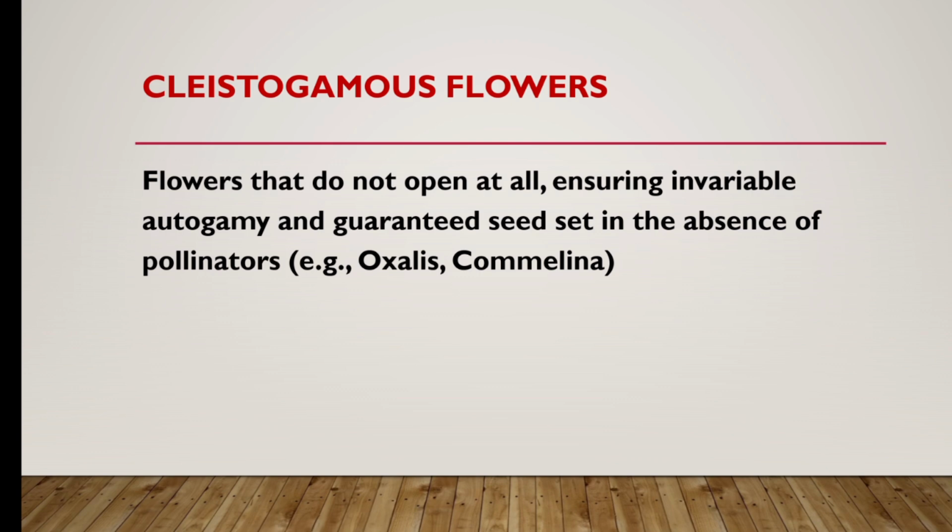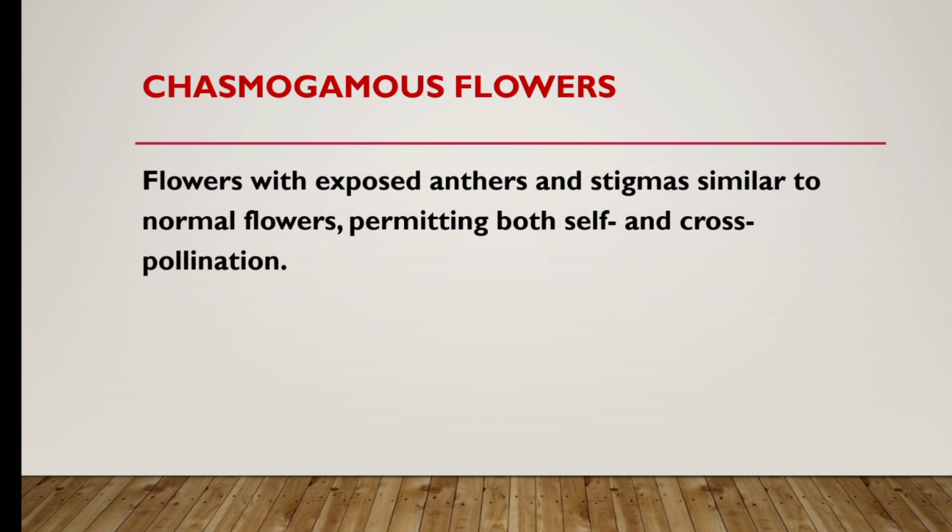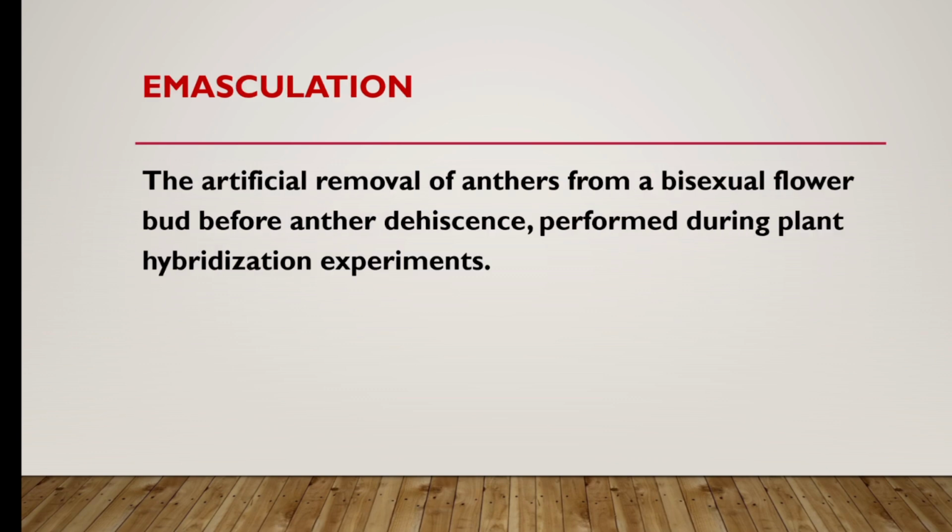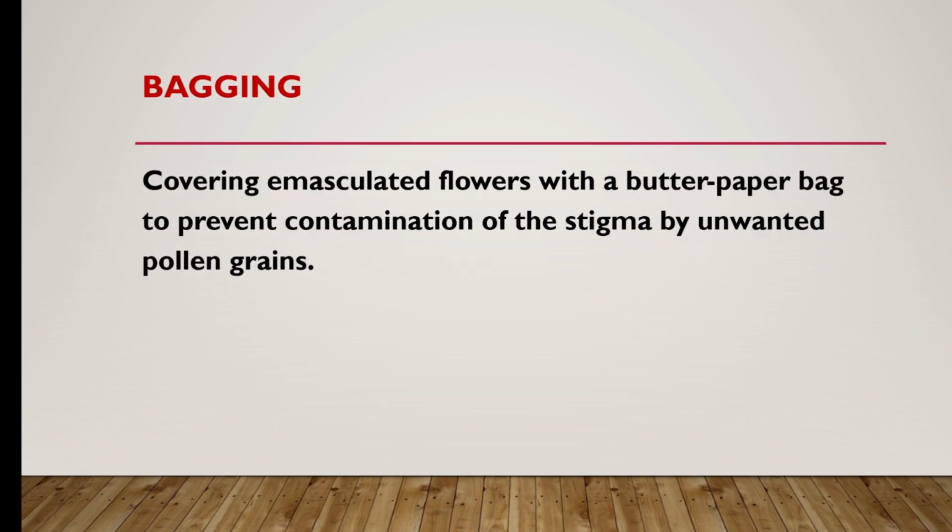Cleistogamous flowers, flowers that do not open at all, ensuring invariable autogamy and guaranteed seed set in the absence of pollinators. Example, Oxalis, Commelina. Chasmogamous flowers, flowers with exposed anthers and stigmas similar to normal flowers, permitting both self and cross-pollination. Emasculation, the artificial removal of anthers from a bisexual flower bud before anther dehiscence, performed during plant hybridization experiments. Bagging, covering emasculated flowers with a butter paper bag to prevent contamination of the stigma by unwanted pollen grains.